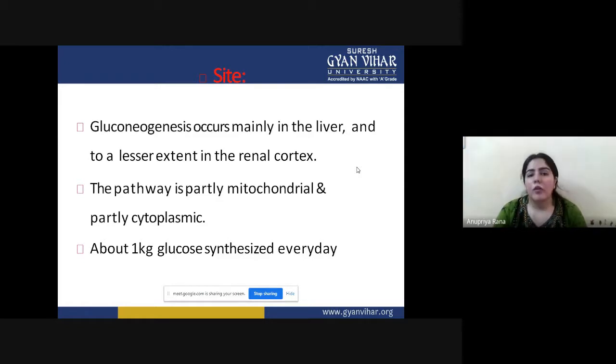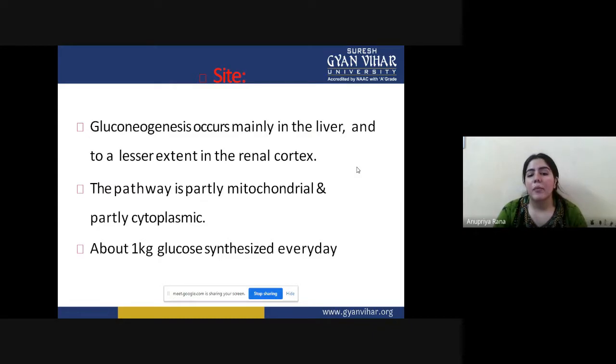You have to remember these three sites: first the liver, second the kidney, and third the intestine. But most gluconeogenesis happens in the liver.